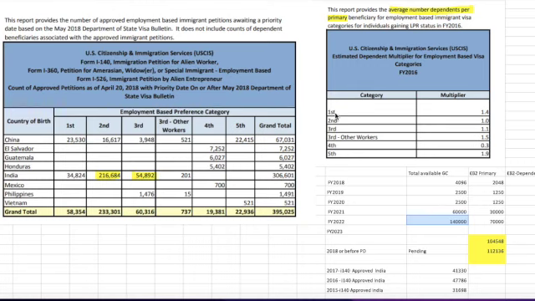For the first category they are saying 1.54 dependents on average. For EB2, one dependent on average, and for EB3 also almost one dependent on average. And it makes sense.